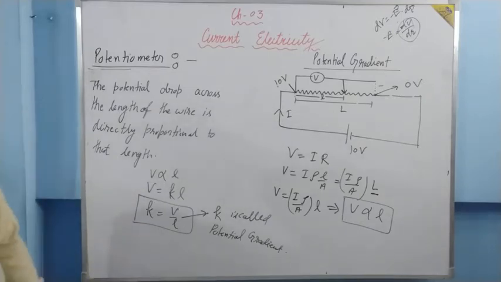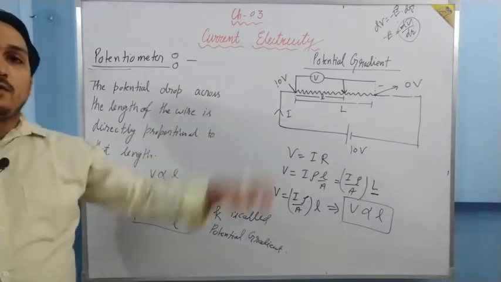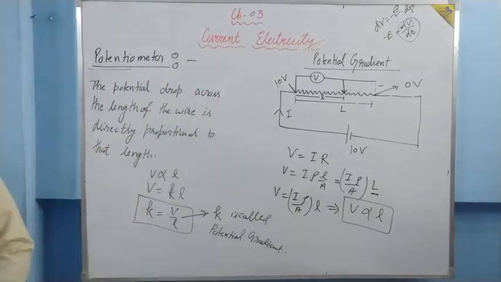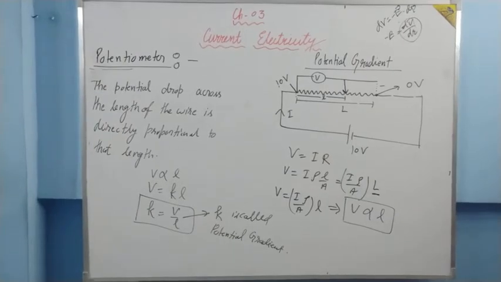Basic meaning same, but context is different. There it was in space, here it is in wire. So this potential gradient you need to understand, because the potentiometer is based on that concept of potential gradient.